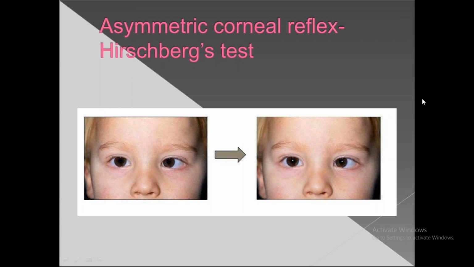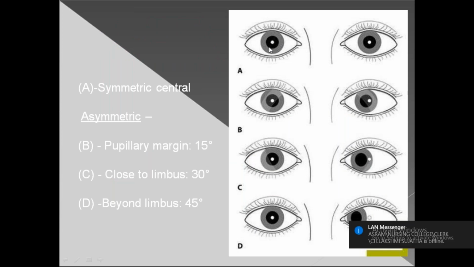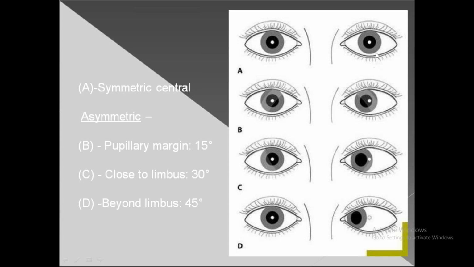This is how you can see. In the first image, you can see this white reflex is the pupillary reflex, the torchlight reflex which you have thrown on the patient. See, it is in the center. You observe only this left eye.